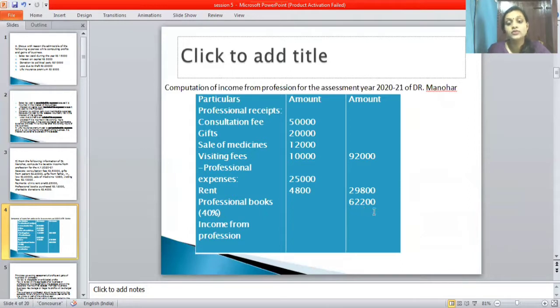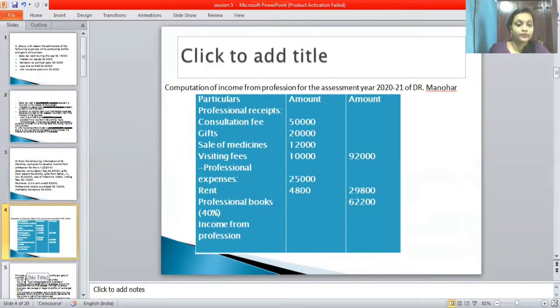So the 62,200 final answer, that is 92,000 minus 29,800, you will get 62,200. So the final answer we get is the income from profession. Okay, so finally we have completed the fifth problem also.